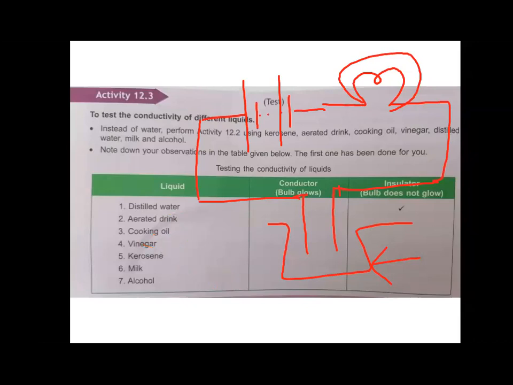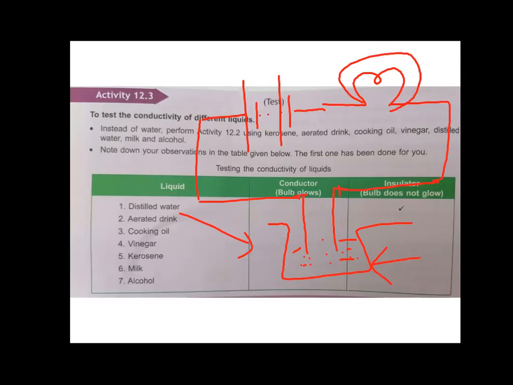So first of all, we are going to start with the distilled water. So let's fill this beaker with distilled water. And on filling the vessel with the liquid water, we saw that the bulb does not glow. It means distilled water is not allowing the electric charges to flow through them. It is not allowing the current to flow through them. And so your circuit is not complete. And so the bulb does not glow.